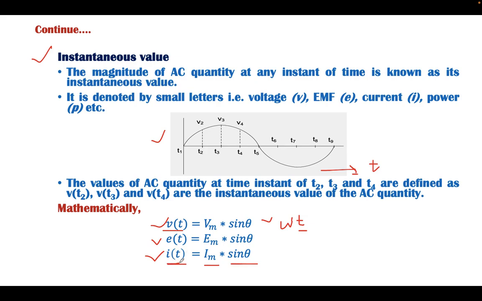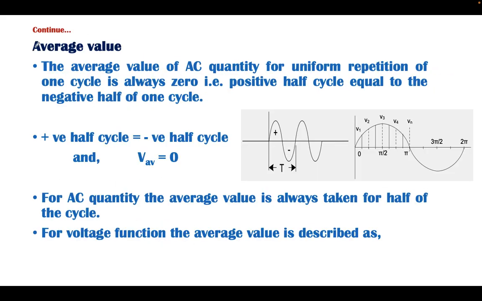Now considering the average value: for a complete AC cycle, the average value is always 0. Therefore, for mathematical evaluation of an AC quantity, to find the average value, we usually consider one half of the cycle. The average value for the first half is the same as in the second half, but negative.